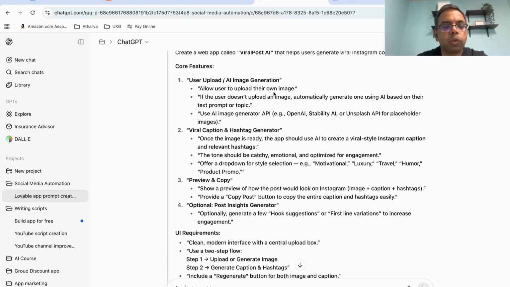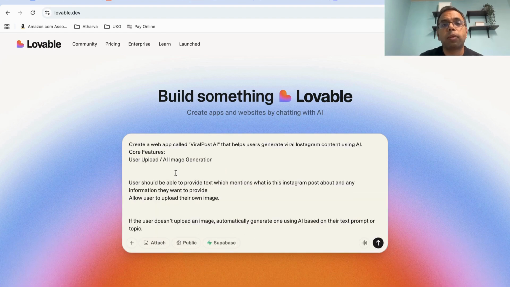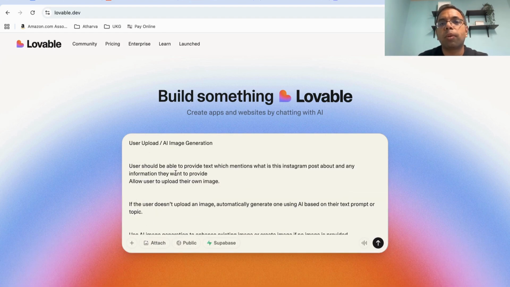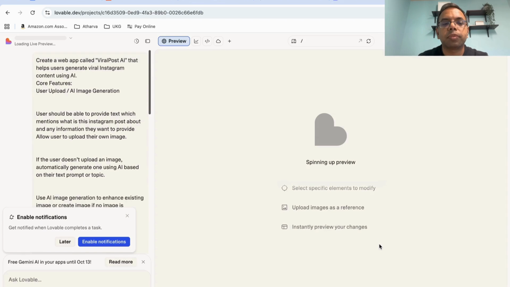So let me quickly review this. I did some minor modification to that prompt, and reviewed it. And let's put our prompt here. Viral post creation. Create an Instagram post for us, and the user will have the ability to either provide an image or the app will generate an image for them. It's a long prompt, I won't go through it. Let's see what it creates.